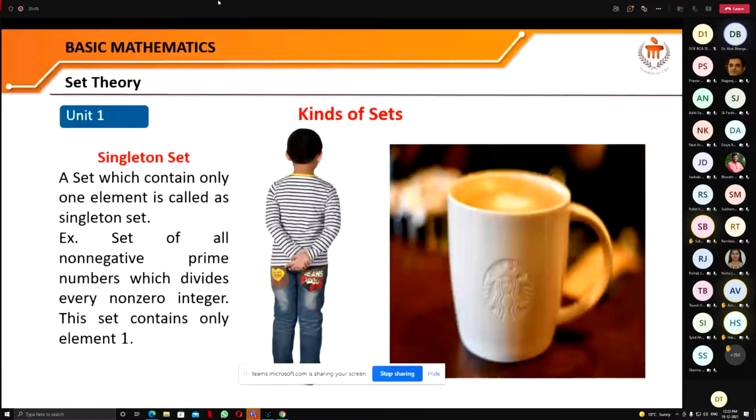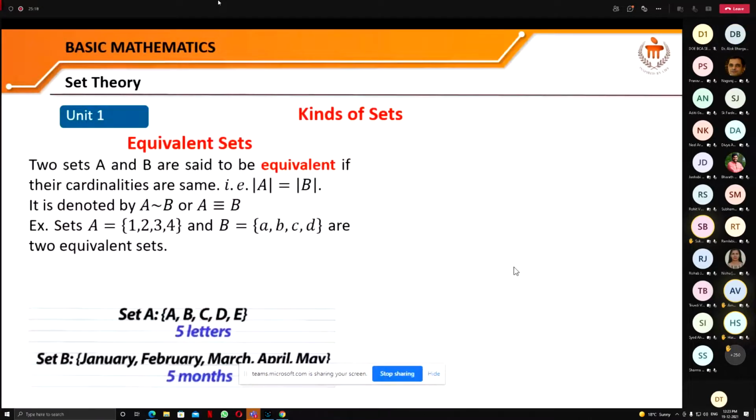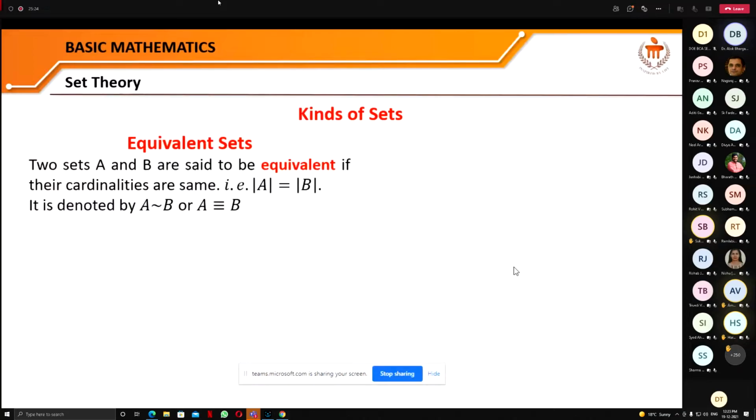Two sets are said to be equivalent sets. Look, two things are there, equal and equivalent. Equivalent means that the cardinality of the two sets is the same. If A and B are two sets and the number of elements is the same, then we'll say that these two sets are equivalent, and we'll denote them by this equivalence sign.